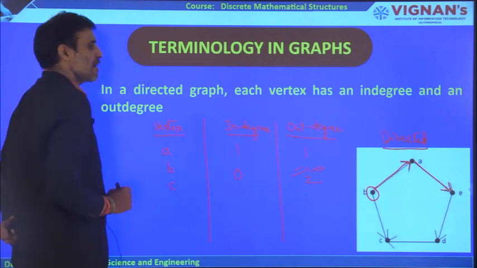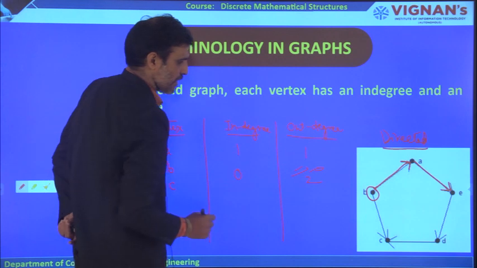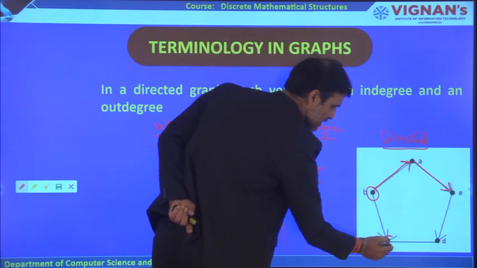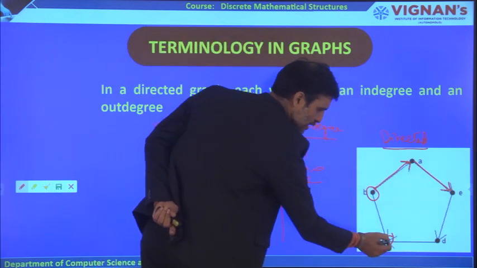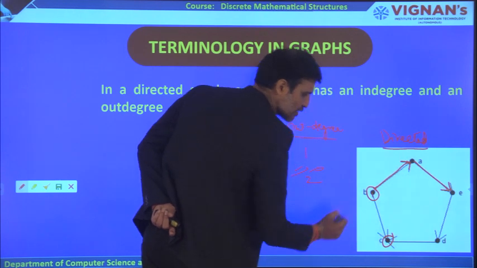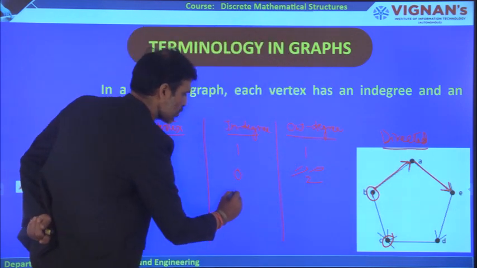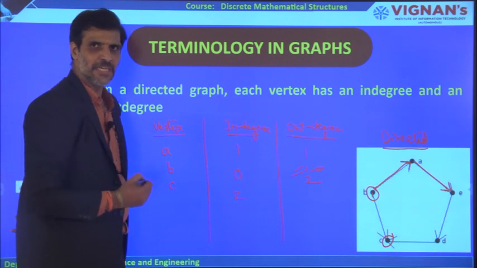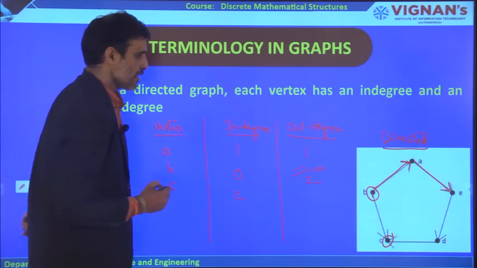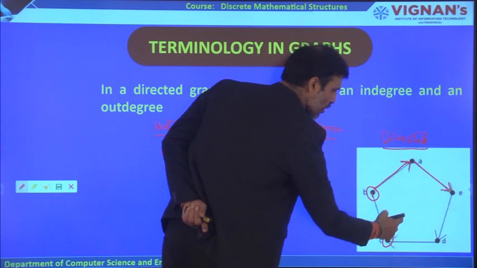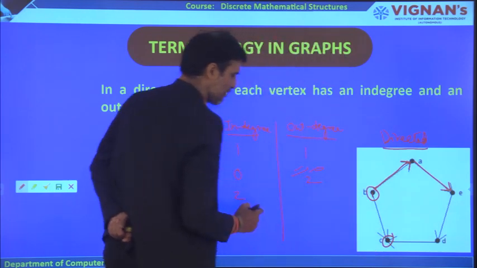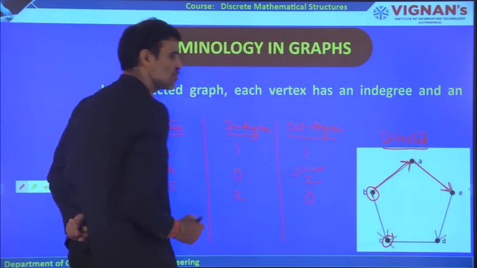Now coming to the vertex C. This particular edge is coming towards this and this particular edge is also coming towards this. Therefore, two edges are coming towards the vertex C, therefore the in degree is 2. But no edge is going out from this particular vertex, therefore the out degree is 0.